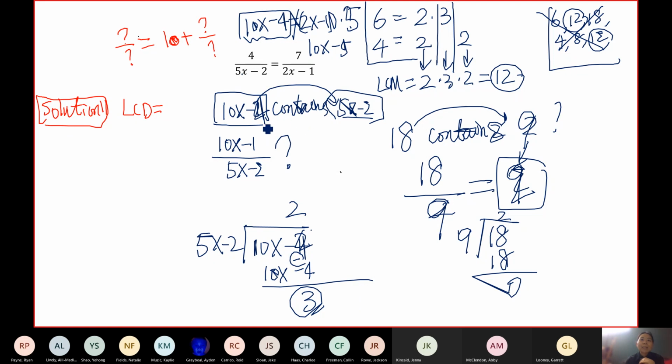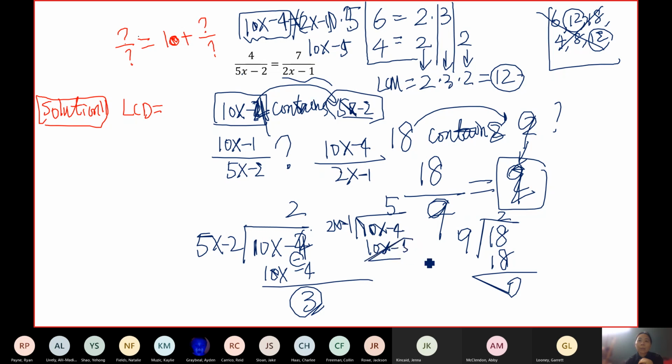But unfortunately, with 10x minus 4, you also want to make sure it contains the other one. When you divide 10x minus 4 by 2x minus 1, the remainder is not going to be equal to 0 either. The remainder is equal to 1. So that means it doesn't contain 2x minus 1. Okay. So like I said, how do you find something that contains both?